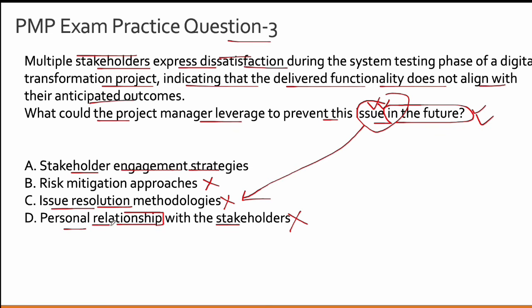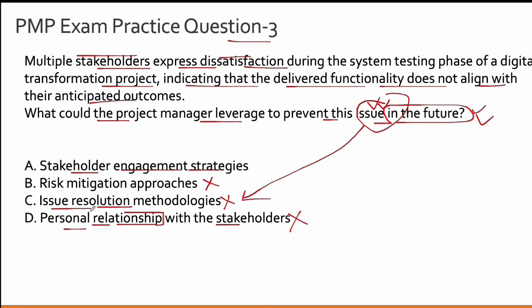Now, I'm not saying that 100% of the time there will be answer choices which are incorrect which talk about personal considerations or personal relationships which you need to bring into projects as a project manager, but generally these types of options are incorrect. However, every option needs to be evaluated in the context of the scenario. For this scenario, it is definitely evident that having personal relationships with stakeholders is a red flag. It is a conflict of interest and should be avoided.